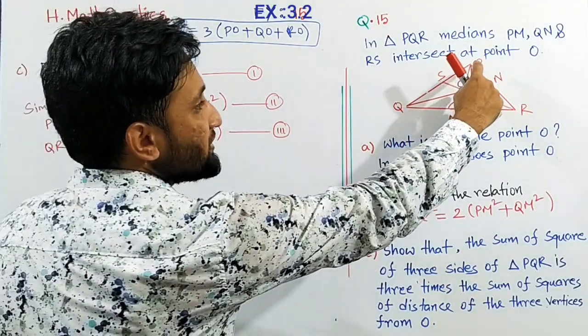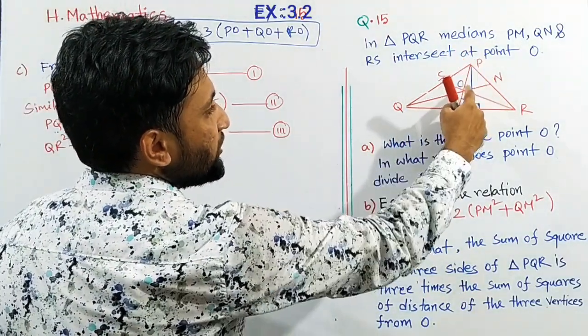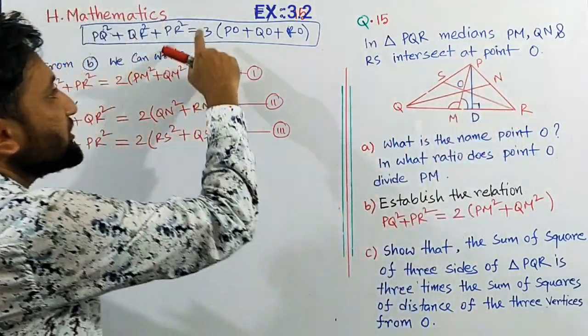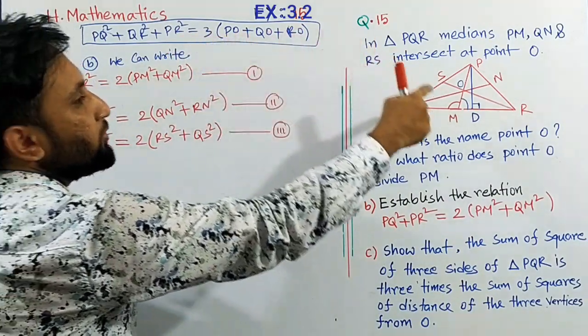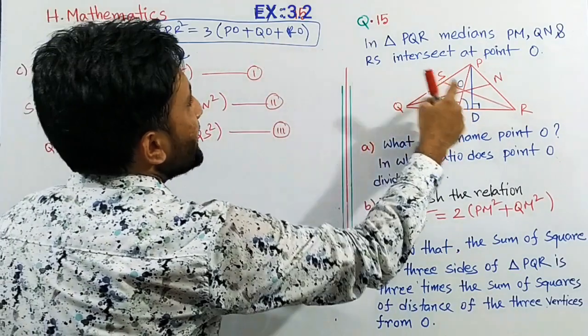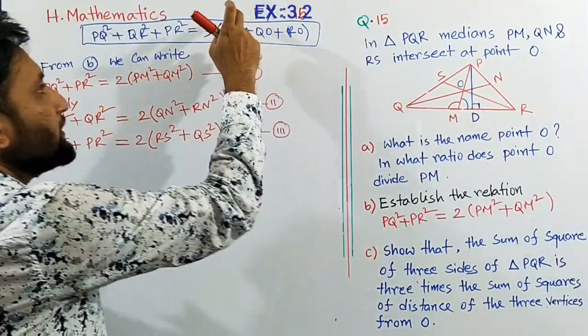The distances from O to the vertices are OP, OQ and OR. So 3 times the distances from O equals 3 into PO plus QO plus RO. We have to prove this.